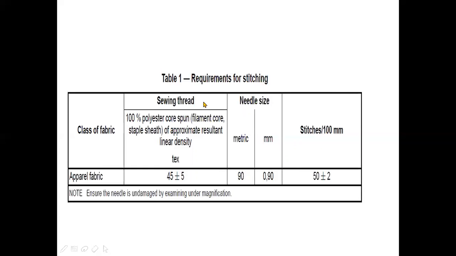If there is a specific requirement from the customer, we have to follow their specification, right from their fabric, their sewing thread, their type of needle size, and type of stitches. Okay.